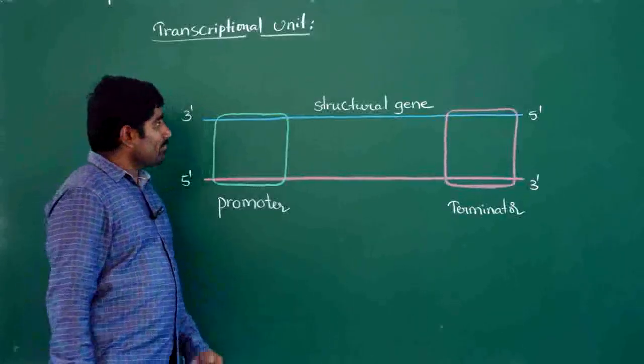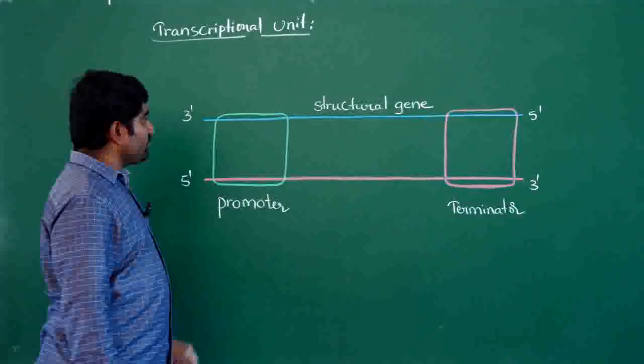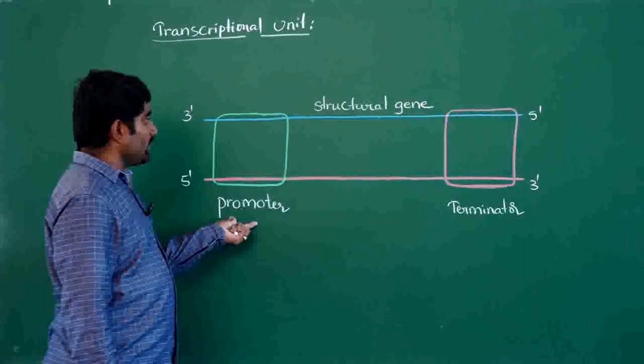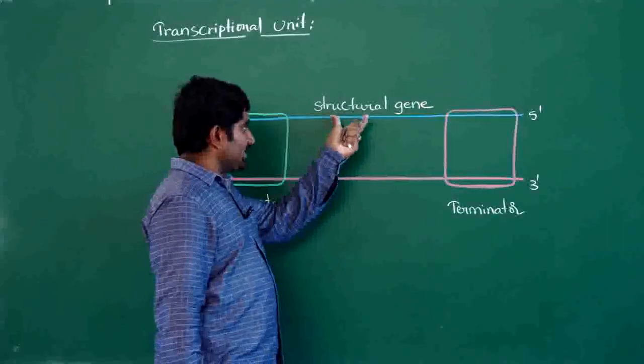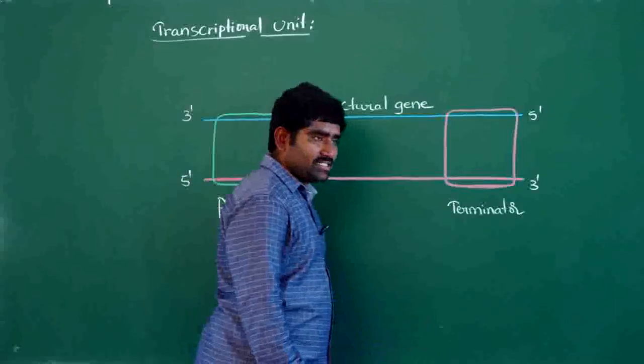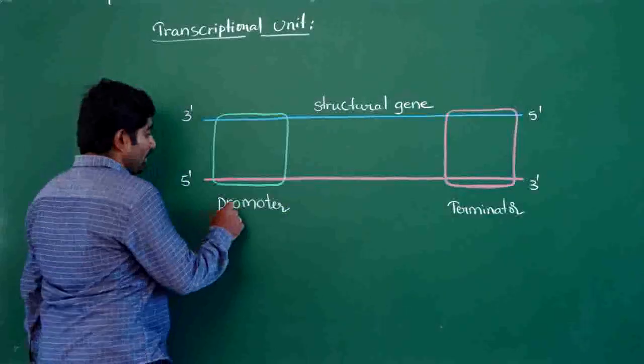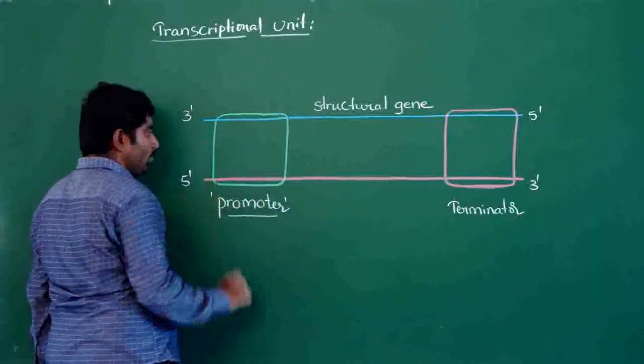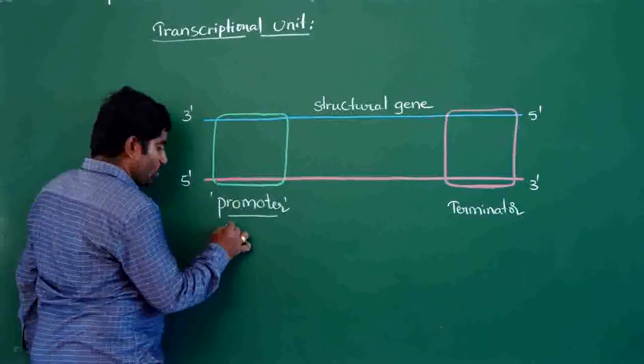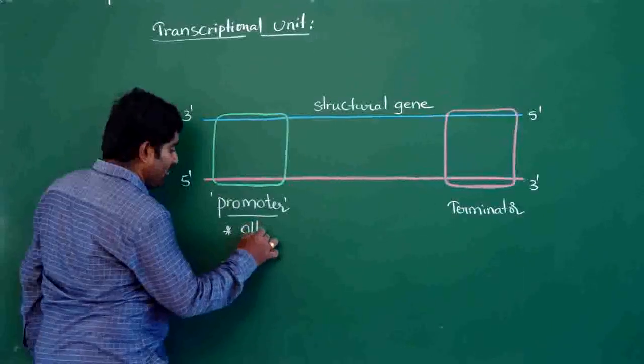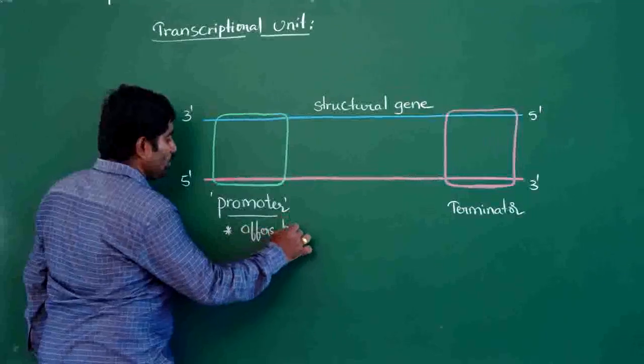Transcriptional unit. A transcriptional unit consists of three parts. First one is the promoter, second one is the structural gene, and third one is the terminator. Promoter. What is the function of the promoter? The promoter's function is to offer a binding site to